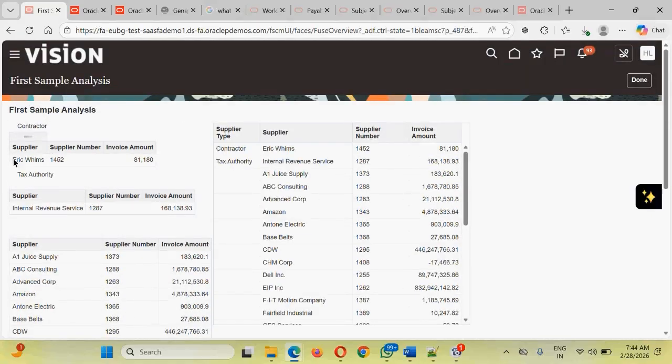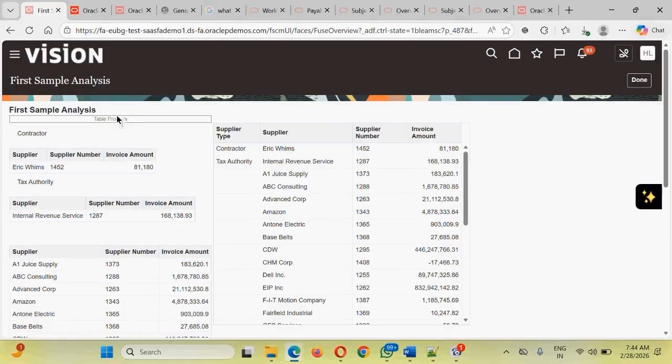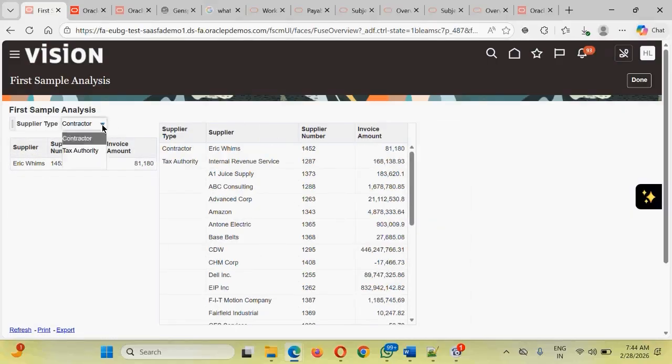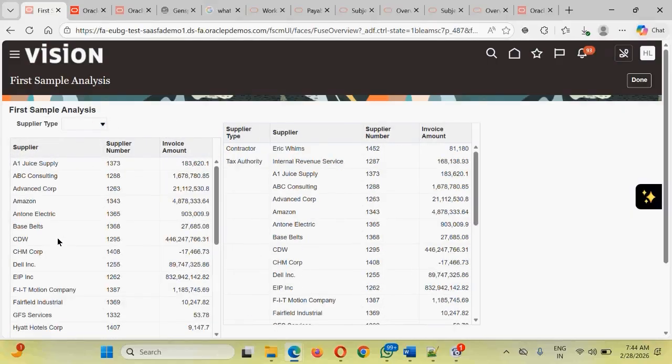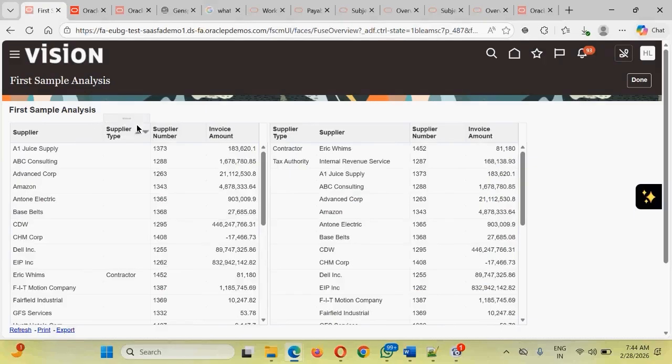Again, you don't want to have this, you want to bring it back to the table. Just hold the handle and bring it back to the table, or you want to put it into the table prompt, put it into the table prompt. That's how the structure will be displayed and changed based on the way that you want to handle the columns. There is no limit on the number of columns that you can drag and drop. You can use some columns in the table, certain columns to be added into the table prompts, and certain columns to be added into the sections also. All that is possible.